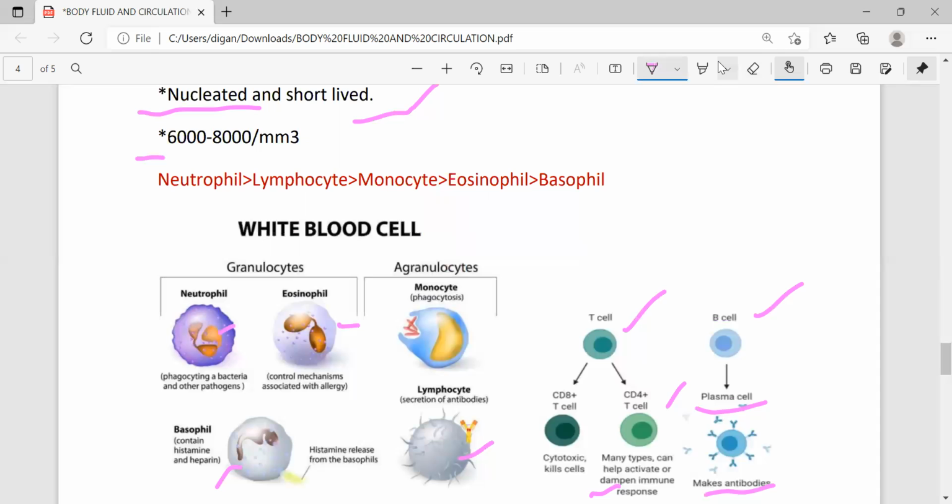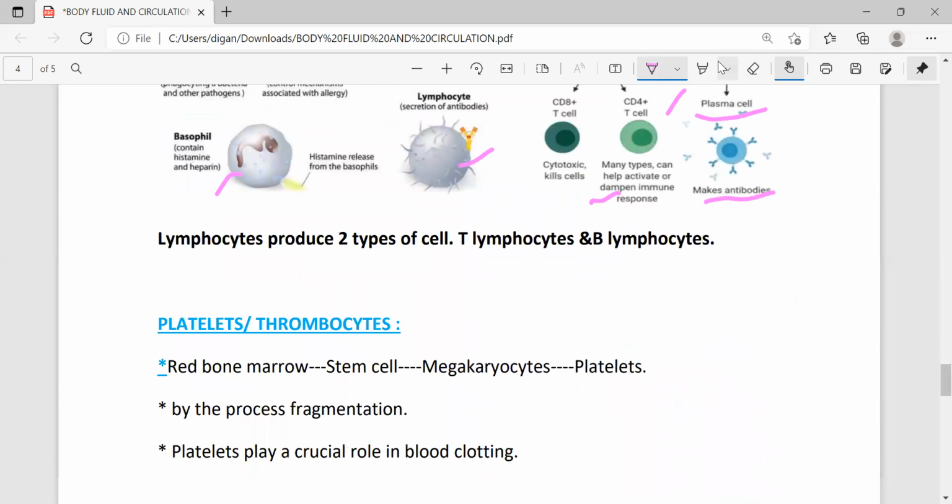These are the different components of WBC present there. Neutrophil is found in the highest number, then lymphocyte, then monocyte, then eosinophil, and then basophil. So this is the decreasing order of the components, how they are present in the WBC.